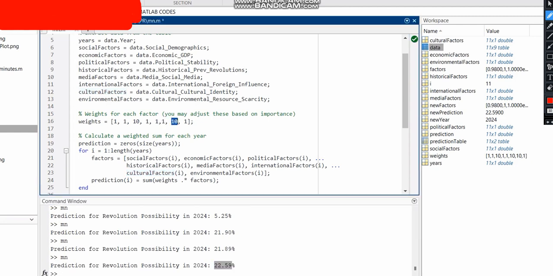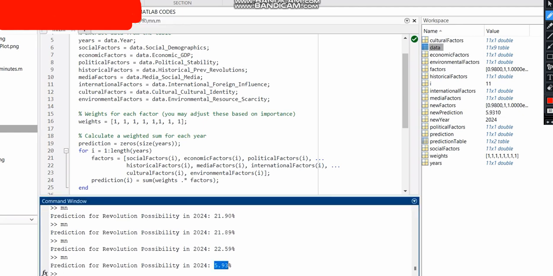If you put it 1, let's consider all the weights 1, then run the code. Oh, really dramatic change. From 22%, it goes to around 6%. So it was an interesting function of ChatGPT in political issues, which for myself was really interesting.